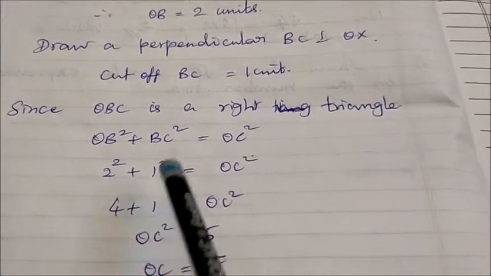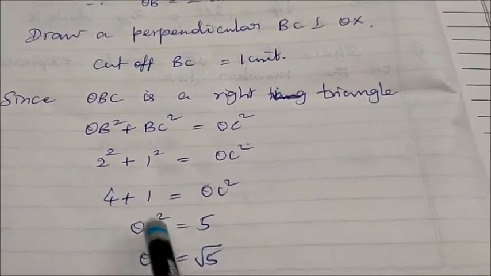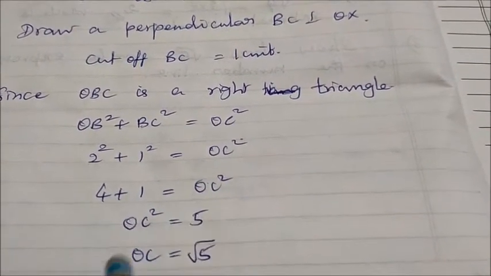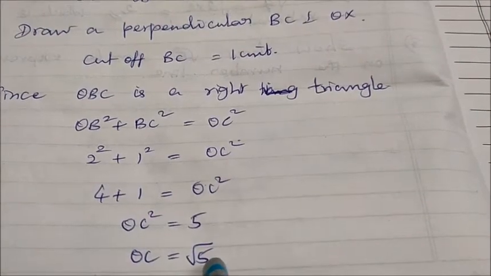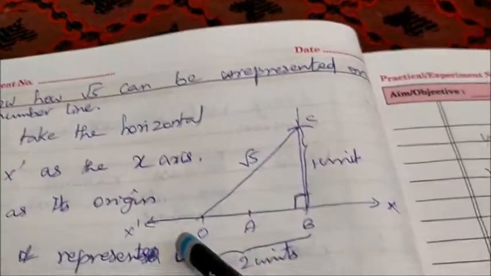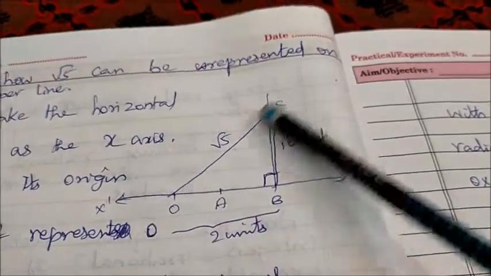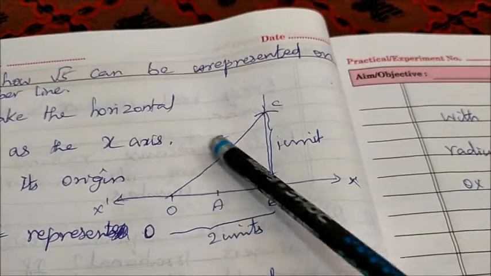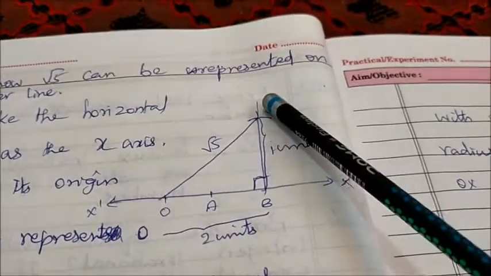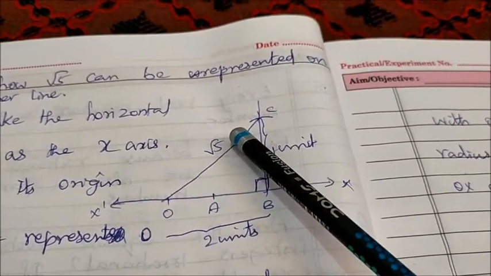So 2 twos are 4 plus 1 equal to OC square. So OC square equal to 4 plus 1, 5. So OC equal to root 5. So we have found OC is root 5. The length of OC is root 5.